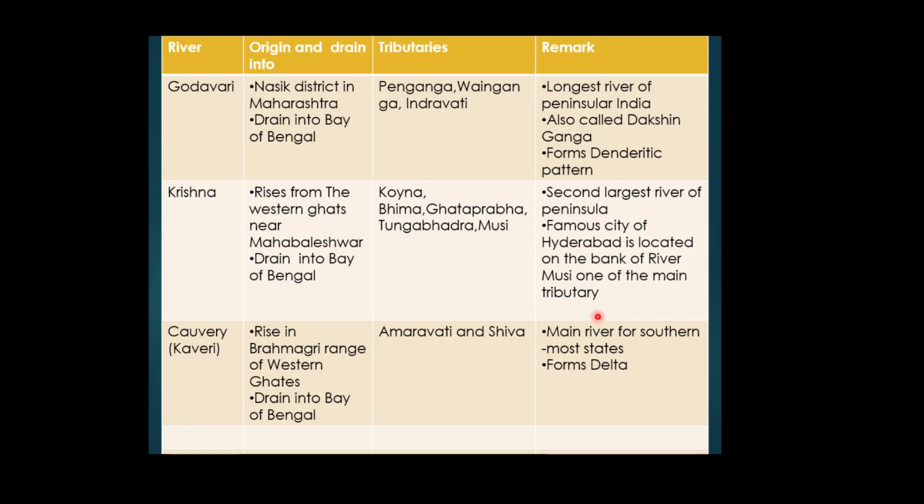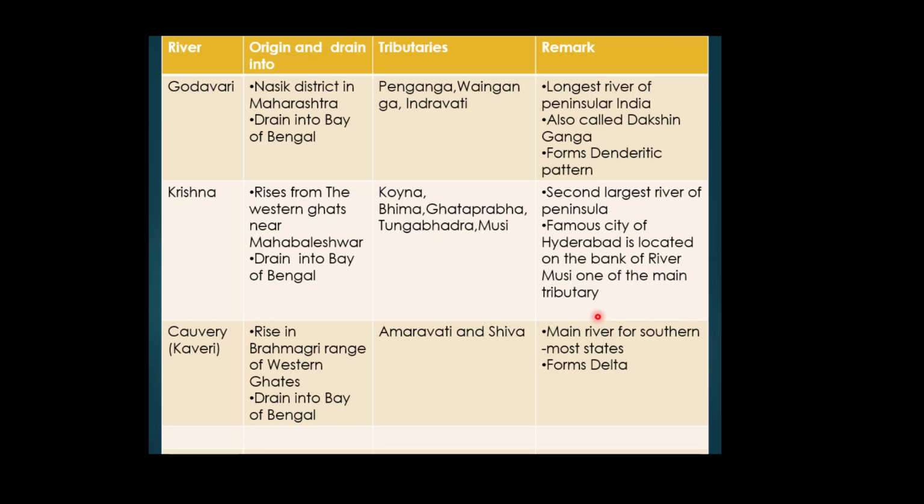Now we will study the river Krishna. River Krishna is also one of the important rivers of the peninsular part of India. It rises from the Western Ghat near Mahabaleshwar in the state of Maharashtra. It is also draining its water in the Bay of Bengal. The rivers Tungabhadra, Koyna, Bhima, Ghatprabha, Musi are the important tributaries of river Krishna.